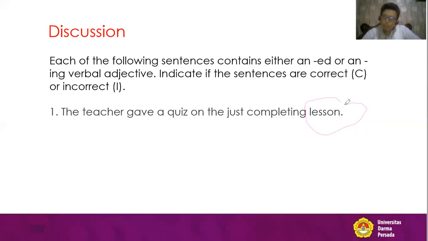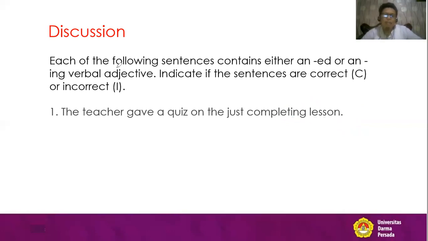The answer is no. Lesson is not a person, so we can say simply that it is not correct to have ing, because after ing we have lesson.